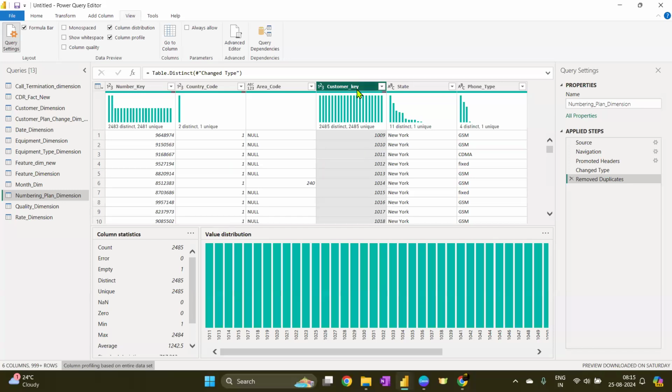Every customer is going to be unique, and each customer is going to have a particular plan along with him. It is not exactly customer information, and not exactly number information. It is about the person, and what number or plan is considered under that particular person. So that's why this customer key is unique in this case. We cannot consider it a primary key, but it is somewhat of a unique key in this table.